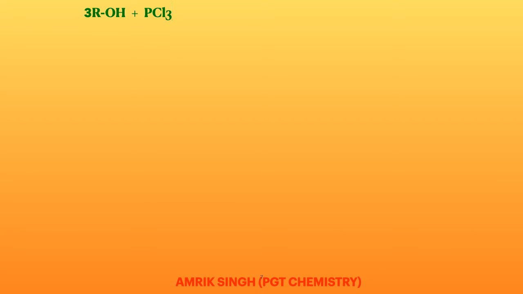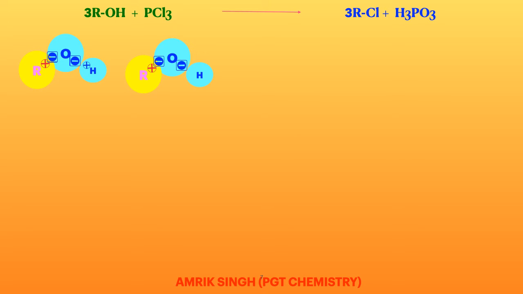Next is alcohol treated with PCl3 and we will get RCl and H3PO3. Here R may be CH3 or CH3CH2. Now let's have a better understanding with the help of models. Here we will take 3 moles of alcohol and then PCl3.